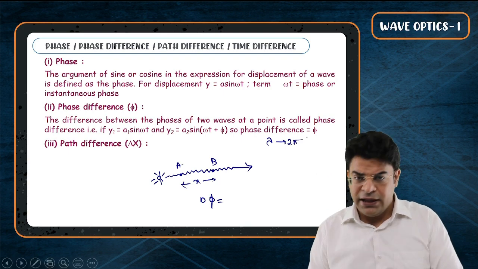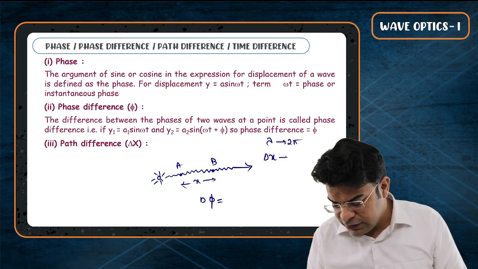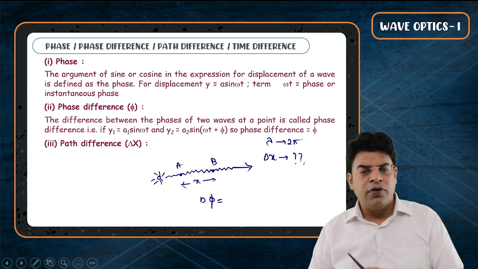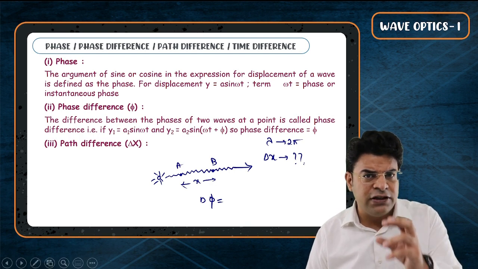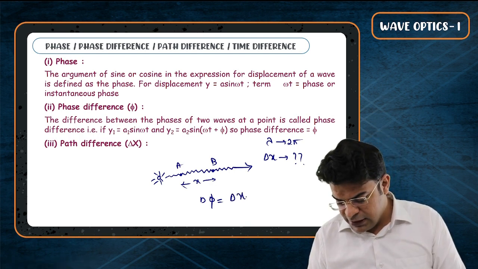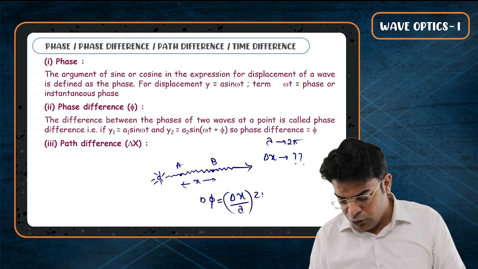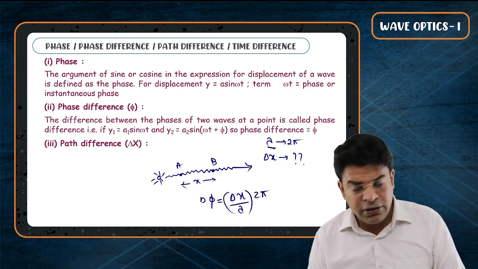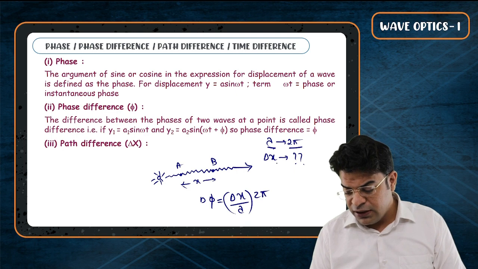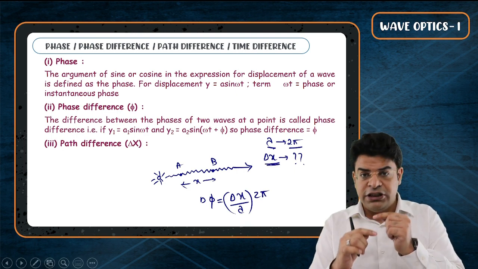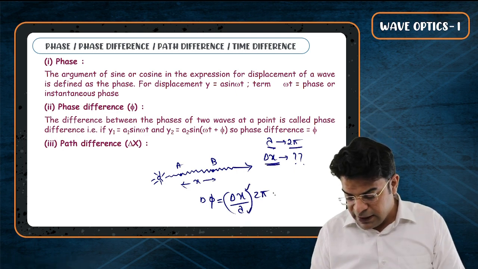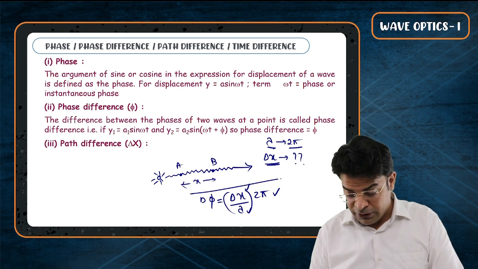So in a length delta x, the phase will change by how much? From the unitary method, the phase will change by delta x by lambda into 2 pi. You need to remember this thing.